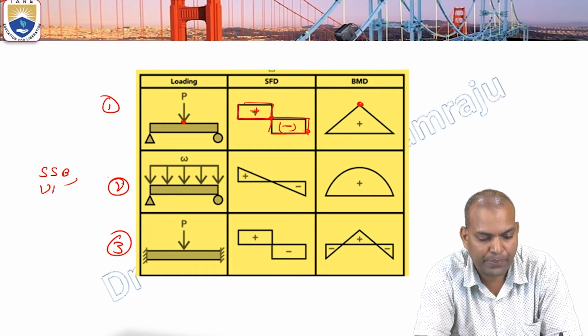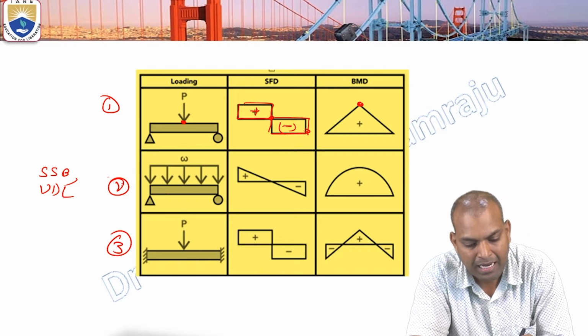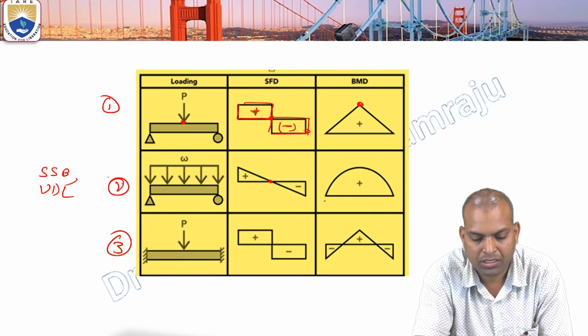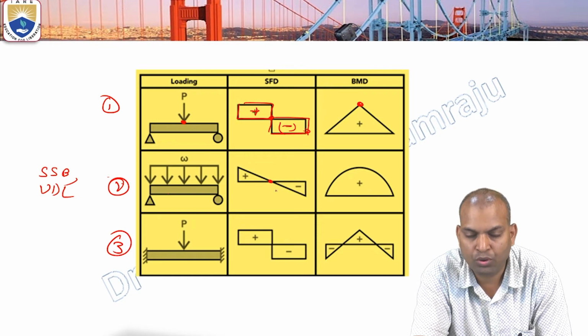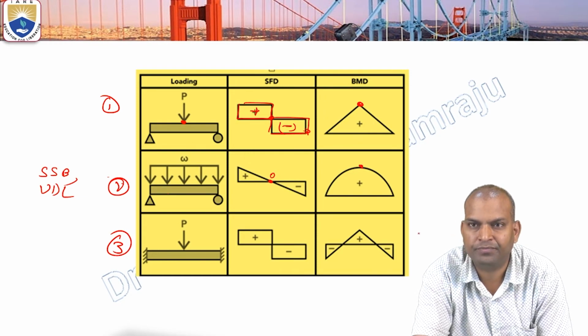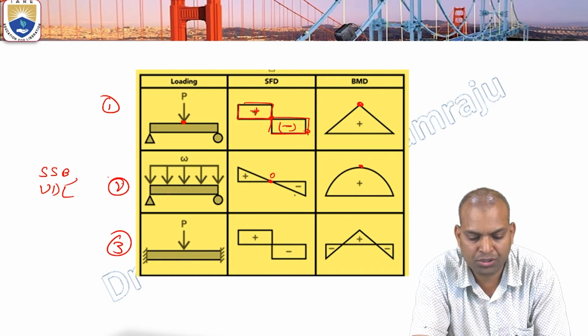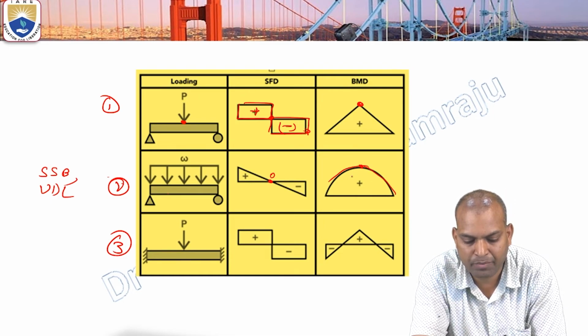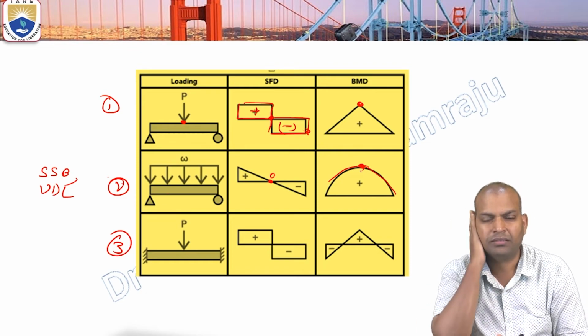Type of load is UDL. The shear force in the middle of the beam is 0, but the bending moment is maximum. Where the shear force is 0, the maximum bending moment is taking place.